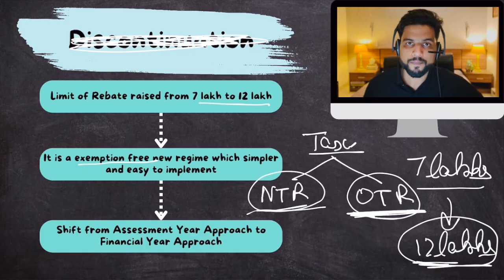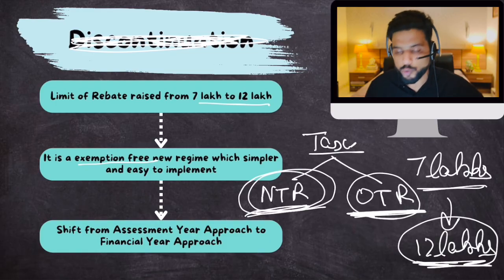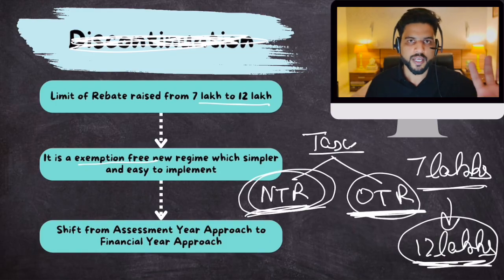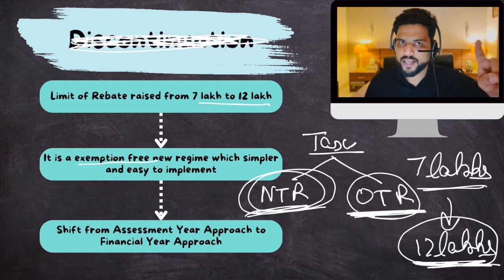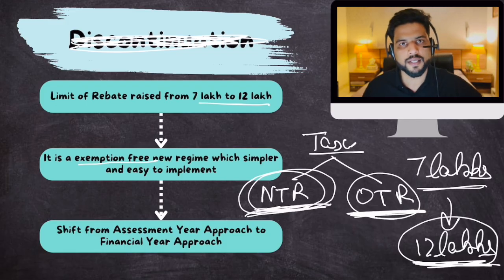Others who want to avail the benefit can enter the new taxation regime. The benefit of the new taxation regime is that the rebate goes from 7 lakh to 12 lakh, plus there are no exemptions. So if you are getting this benefit of 12 lakh, you have to give up on exemptions.